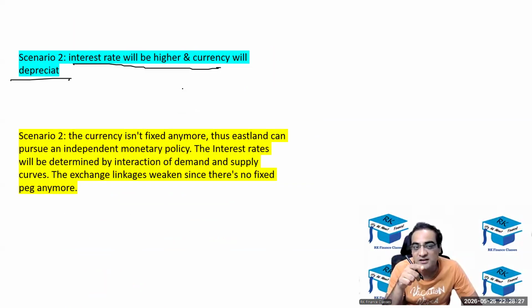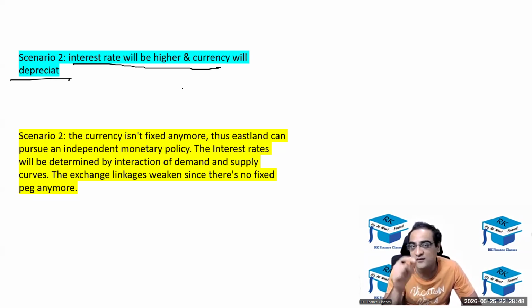So this is the point: assume that if interest rates are higher, they will continue to remain higher because the foreign supply which was supposed to come is now going to become lesser, because they would be afraid of currency depreciation. Please mention this point. This point is not clear from here.